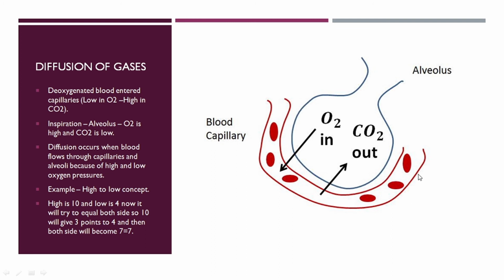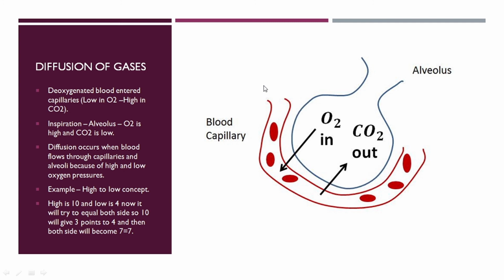The red is the deoxygenated blood and the blue is the oxygenated blood. Deoxygenated means the oxygen quantity is very low and the carbon dioxide quantity is very high, whereas in oxygenated blood the oxygen level is high and the carbon dioxide quantity is very low.